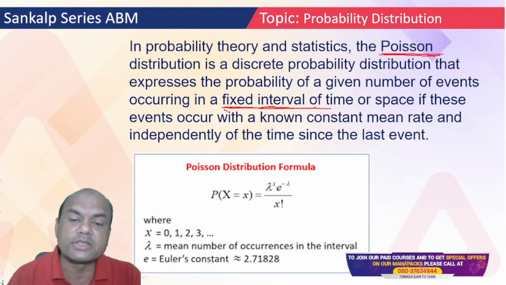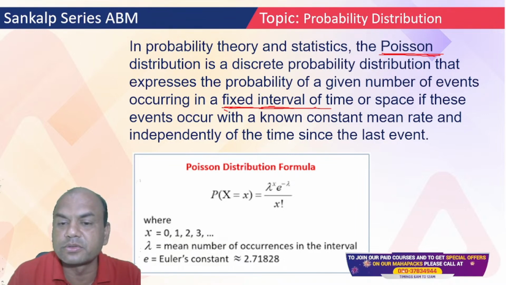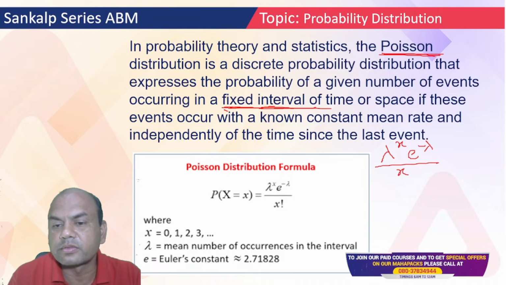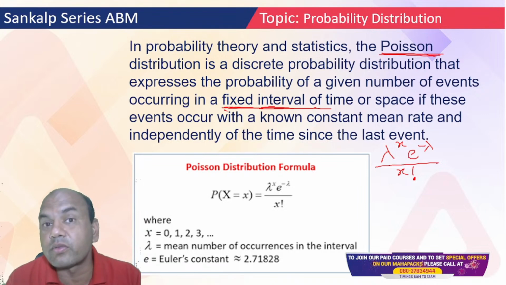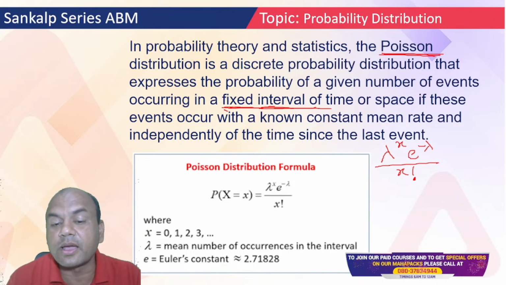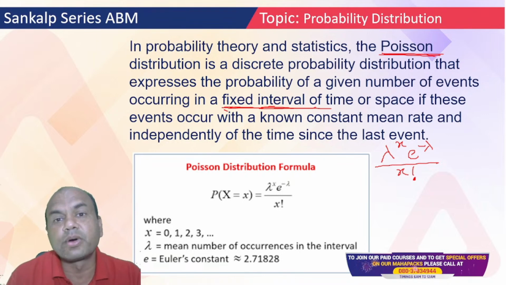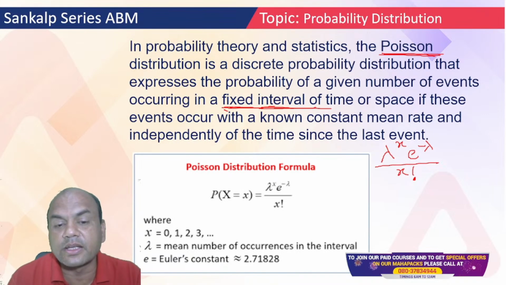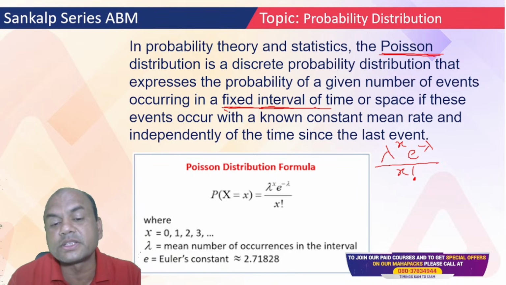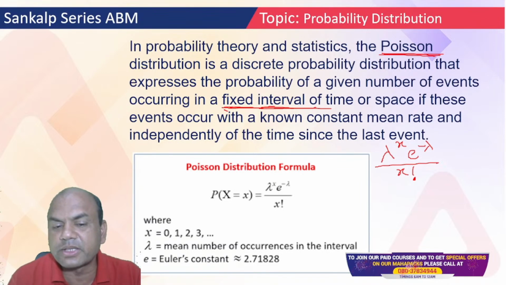What is the formula for the Poisson series? The formula for Poisson is lambda raised to x, or e raised to minus lambda upon x factorial. What is x required? X equals 0, 1, 2, 3, whatever is required. Lambda is a constant thing which is happening constantly, like every 2 hours electricity is gone, or per day 2 hours electricity is not there. And e is known as Euler's constant. It is roughly 2.72. It's 2.718, a big number, but you can consider it 2.72, simple. So this is Poisson.